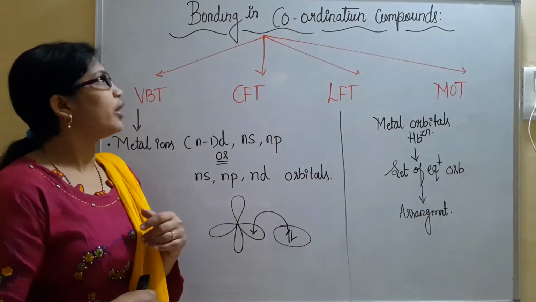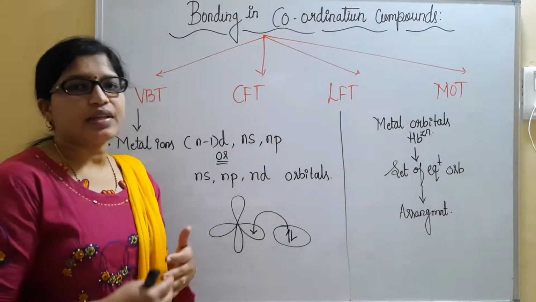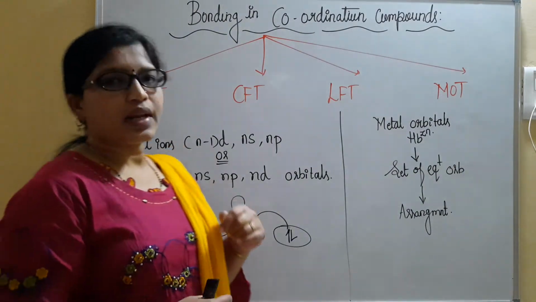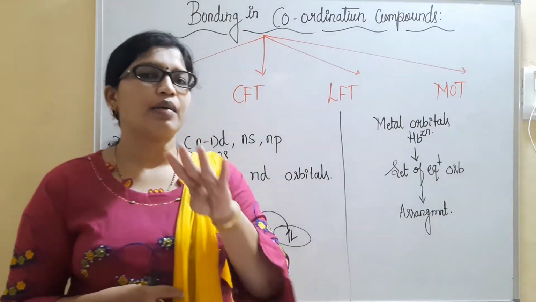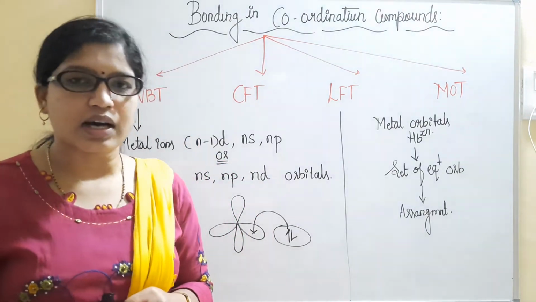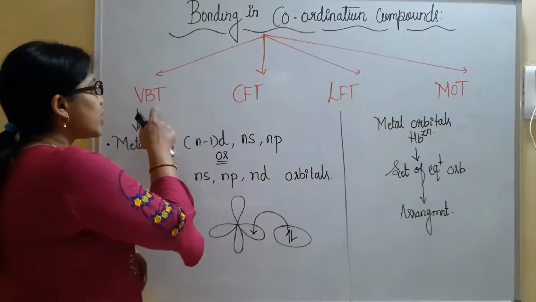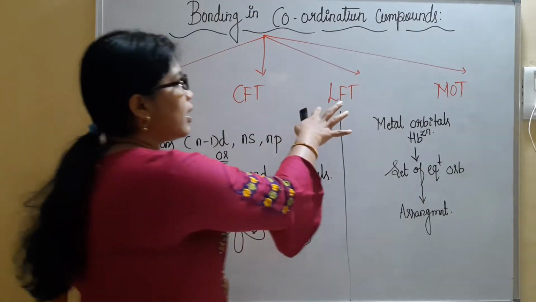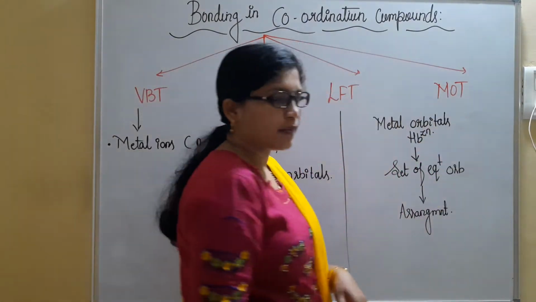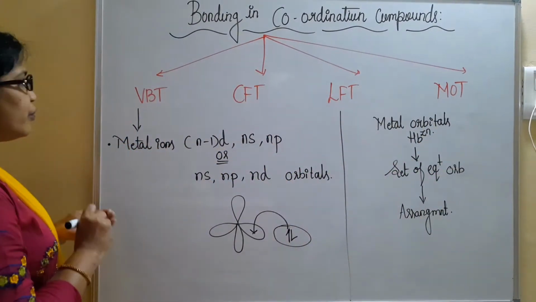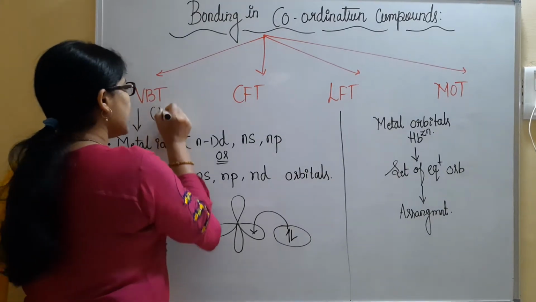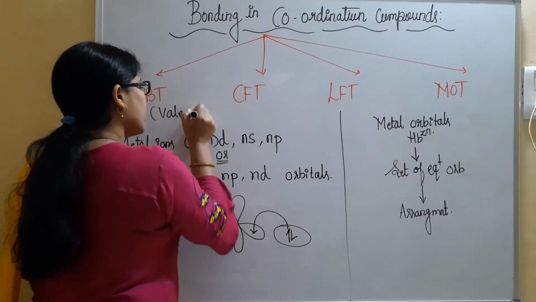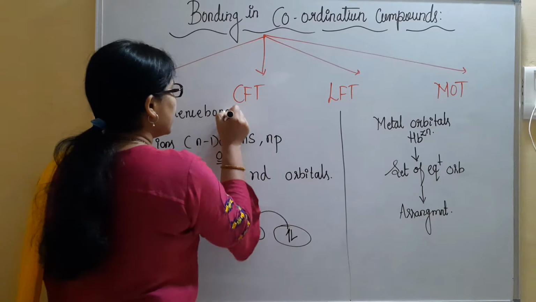When you consider bonding theories, in order to understand the coordination complexes in detail, there are mainly four types of theories present. The very first one is VBT, then CFT, LFT and MOT. Let me expand these. VBT stands for valence bond theory.